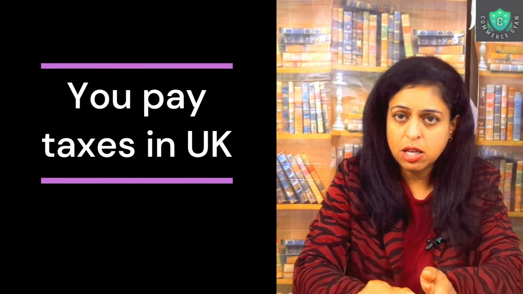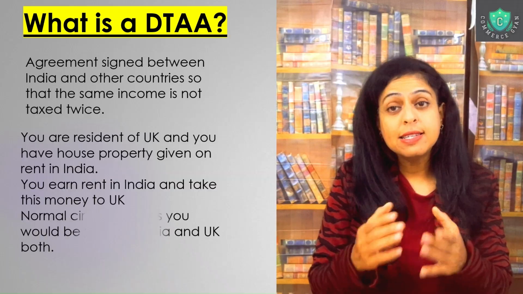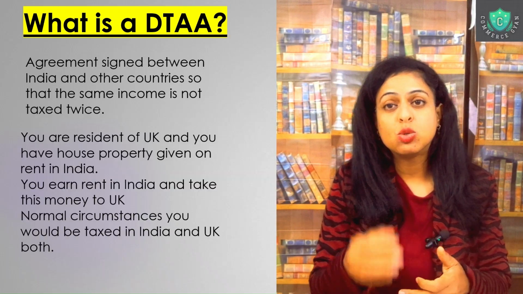Now, when you earn this income in India, India will say this is the property in India, so you have to pay tax on this property in India itself. On the rent income, you pay taxes in India. Whereas the UK would say that no, you are a UK resident, so when the money is being brought into the UK, you are supposed to pay this amount of tax in the UK also. So there can be clashes between the taxes which have to be paid. So suppose a person gets 100 rupees from rent, 30 rupees may go to India and 50 rupees goes to the UK government, then what is left in hand? Nothing, right? Not much. And this is where the DTAA will come into force,